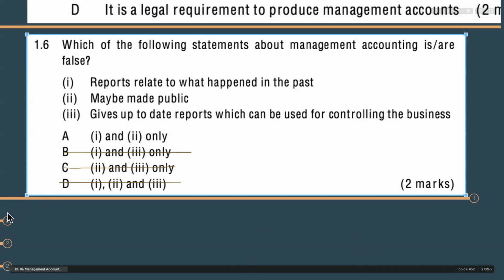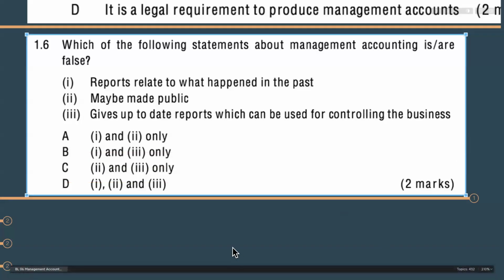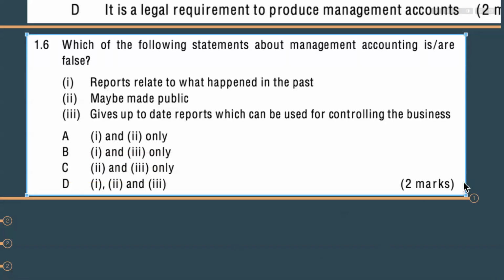And may be made public, that also as a false statement we are considering, because some organizations, as I told you earlier, they might make the statements public, but 99% of the organizations are not going to reveal their management accounting to the public. You understood? They might have the option to give that report to the public, but 99% of the organizations, just think about it, management accounting is all about future, all about strategic, right?